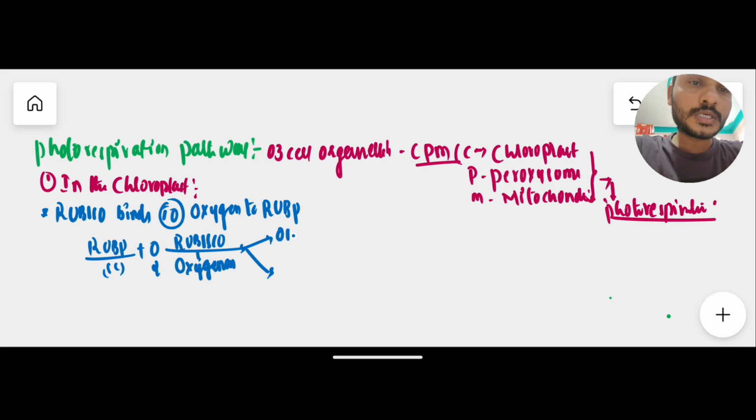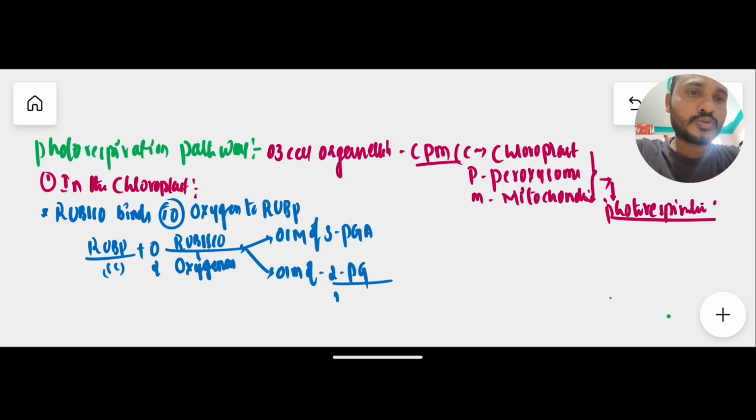One is one molecule of a 3 carbon compound called 3-PGA, phosphoglyceric acid, and another is one molecule of 2-phosphoglycolate, 2-PG. This phosphoglycolate has 2 carbons and 3-PGA has 3 carbons, so like that the 5 carbon compound RuBP is split.